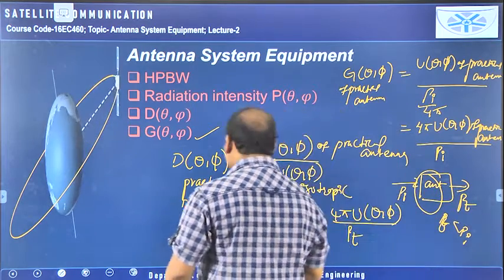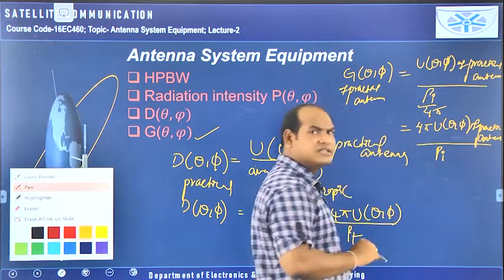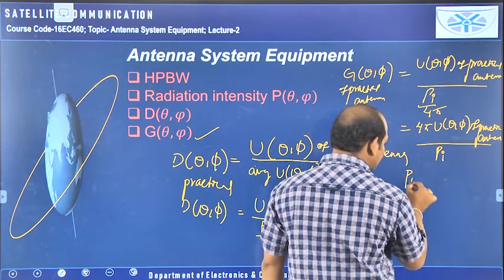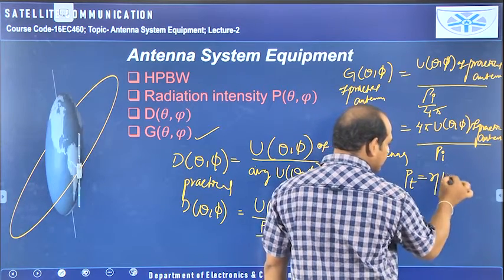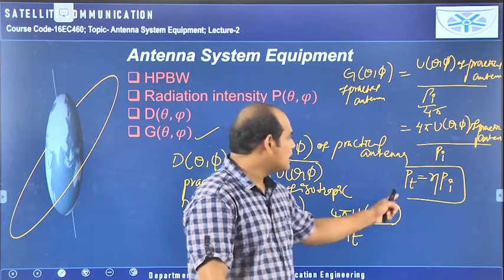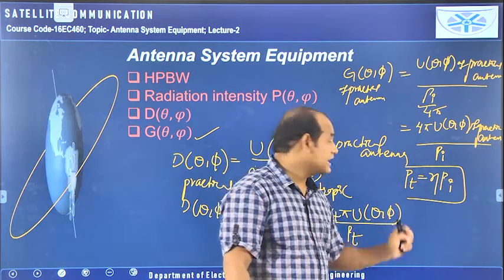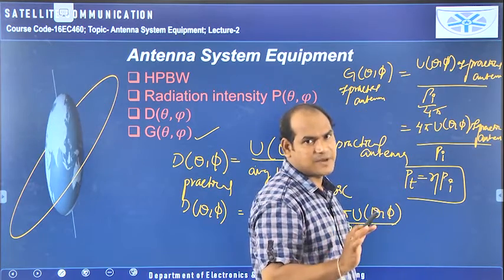Whatever losses I have mentioned, we can incorporate in the efficiency formula. Actually this PT, as I told, is lesser than PI. The relationship between PT and PI is given like this. From the basics of antennas you can get all these things. PT is equal to efficiency into PI, and the maximum efficiency is 100%, which is the ideal case and not possible.